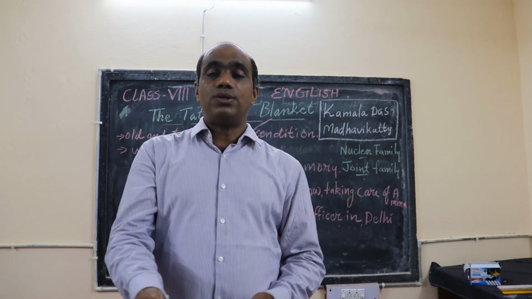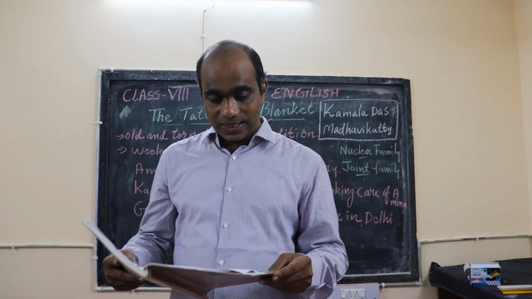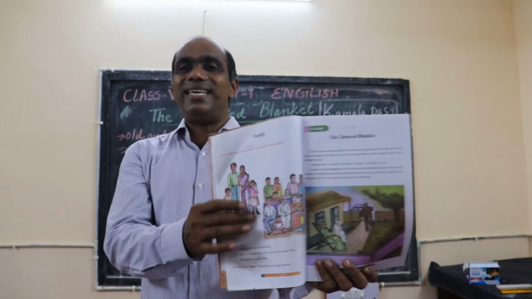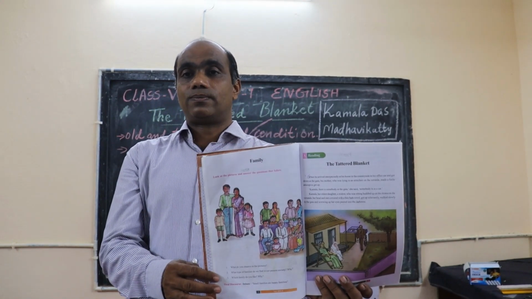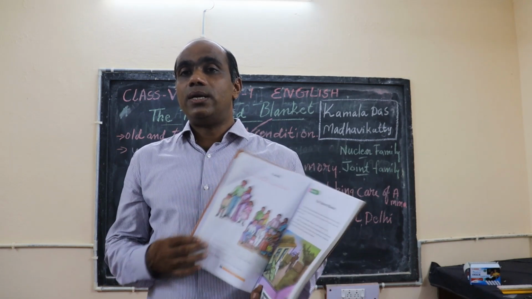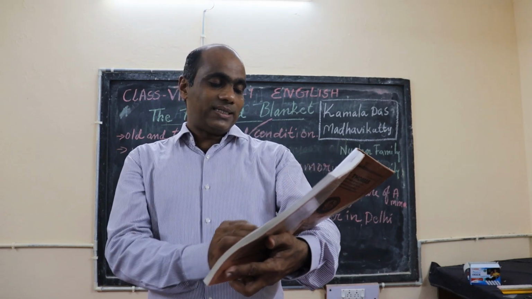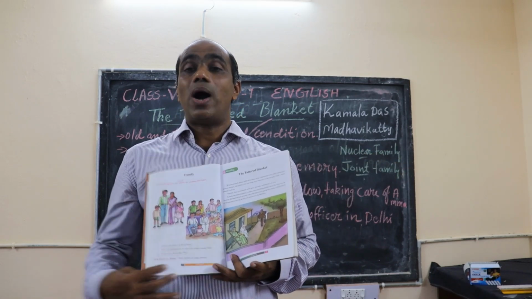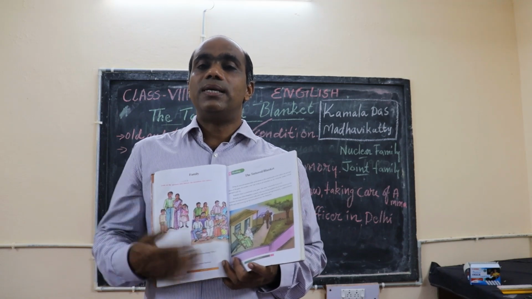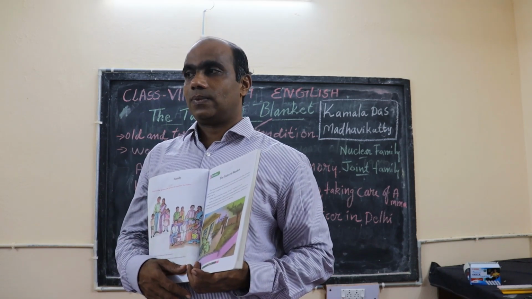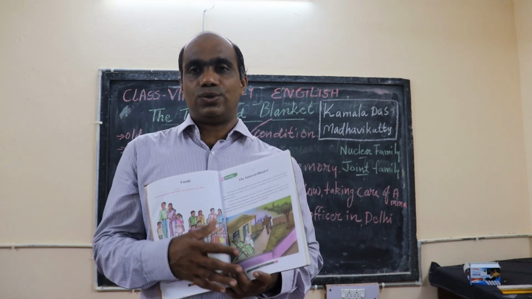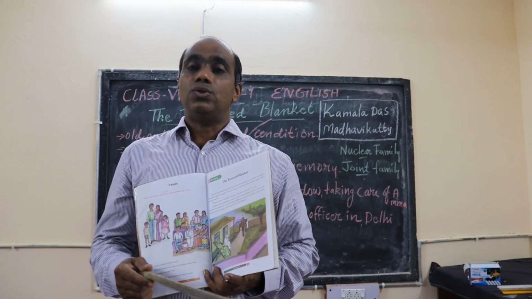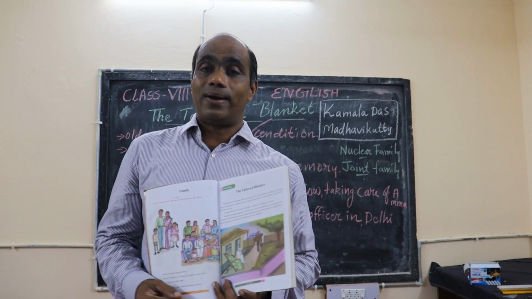And we have three questions asked here in the book. The first question is, what do you observe in the pictures? What do you see? Just observe. Then the second question, what types of families do we find in our present society? Of course, surely, you will find these two kinds of families, joint family and nuclear family.